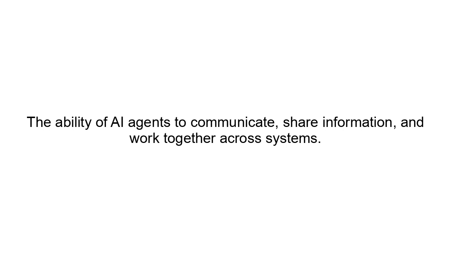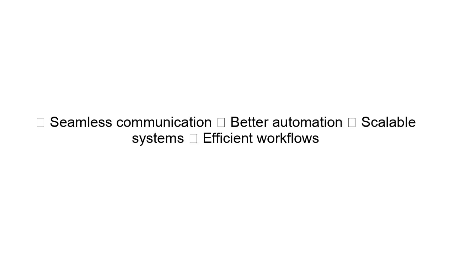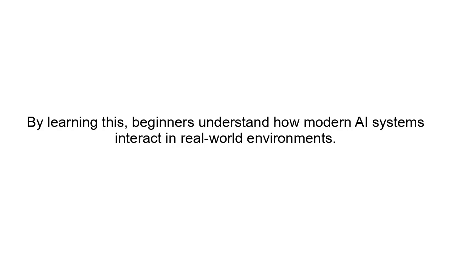Simple definition. A2A, agent-to-agent, interoperability: the ability of AI agents to communicate, share information, and work together across systems. Final summary. A2A interoperability is essential for building connected AI systems where multiple agents collaborate effectively. It enables seamless communication, seamless automation, scalable systems, efficient workflows. By learning this, beginners understand how modern AI systems interact in real-world environments.